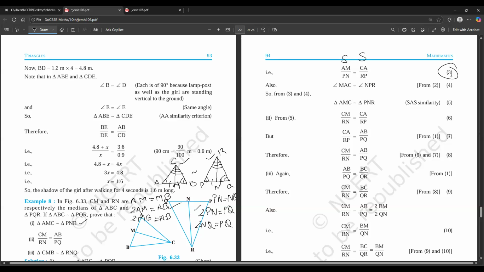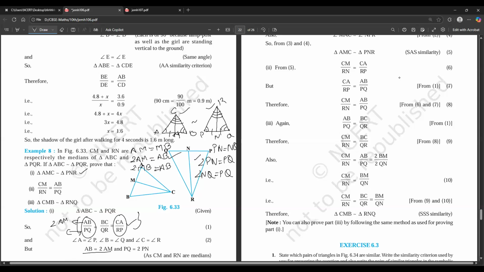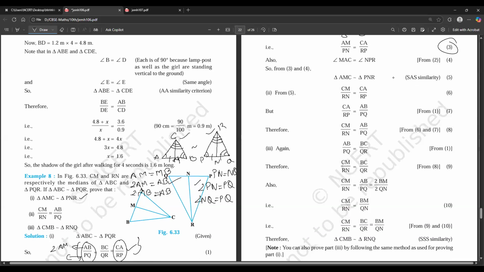And then from 2, we know that angle A is equal to angle P. Angle MAC is angle A, right? And angle NPR is angle P, right?